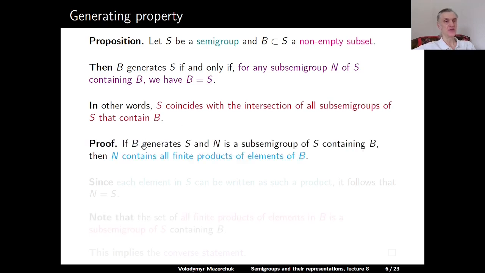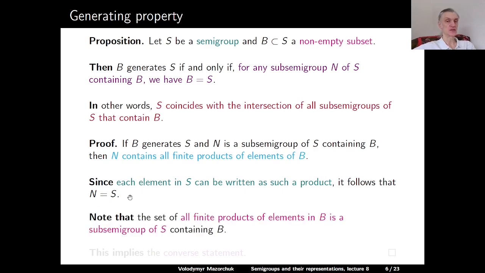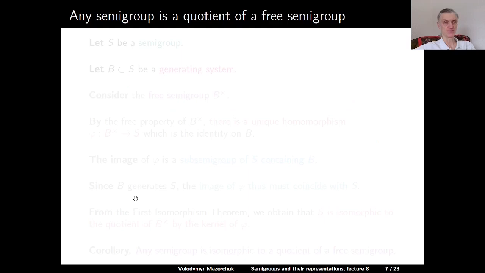Proof. If B generates S and N is a subsemigroup of S containing B, then N contains all finite products of elements of B. And since each element of S can be written as such a product, it follows that N is equal to S. Let us note that the set of all finite products of elements in B is a subsemigroup of S containing B, and this implies the converse statement of this proposition.